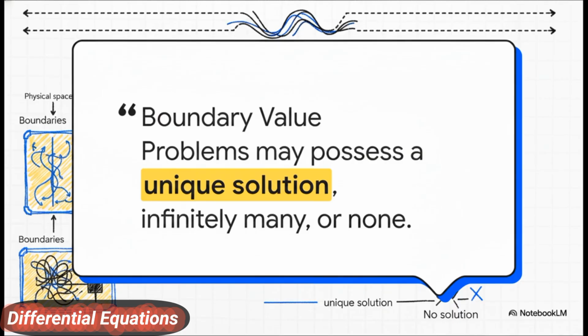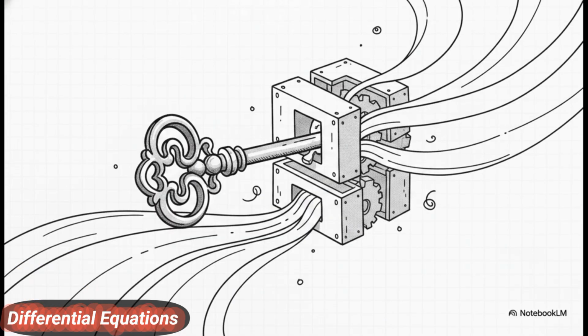When you slap boundaries on both sides of a timeline or a physical space, predicting the outcome becomes a completely different game. So, how in the world do we solve these highly constrained systems? We use Green's function. What it does is elegantly convert clunky linear differential operators into neat, compact integral operators.